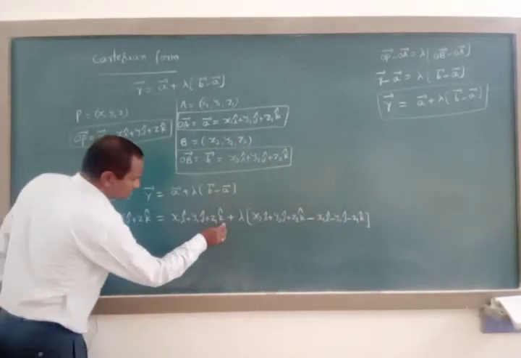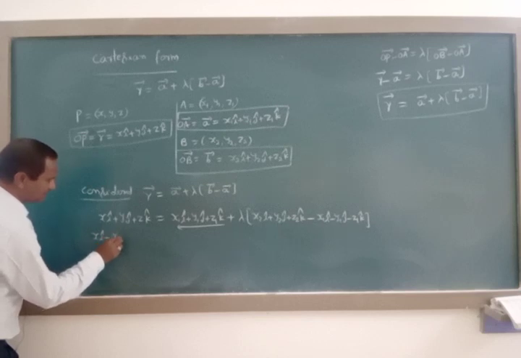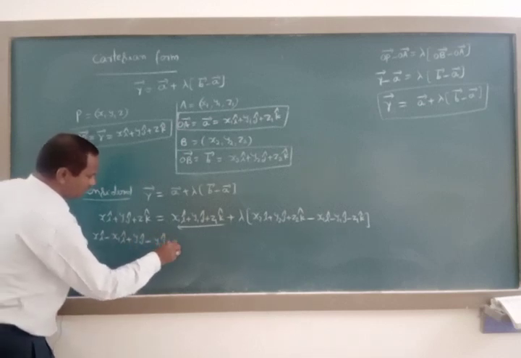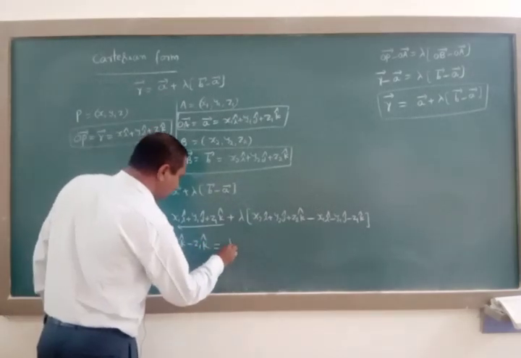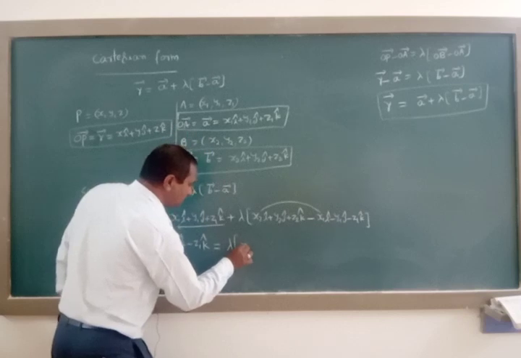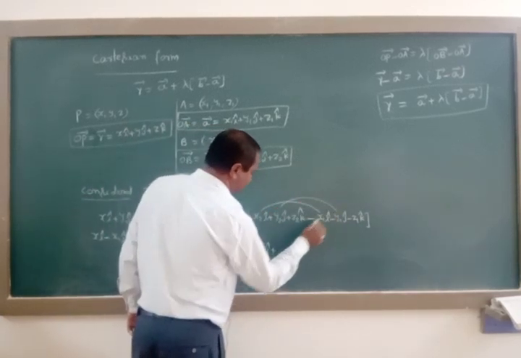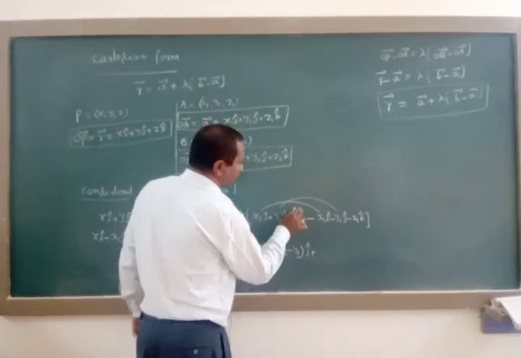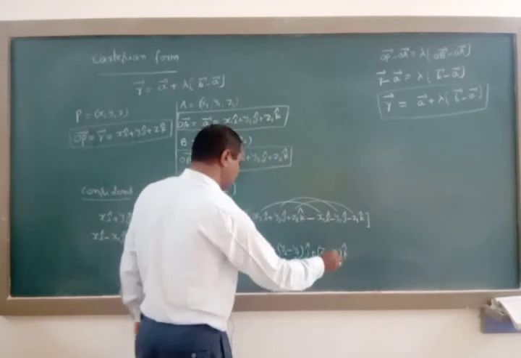Send all these to this side: x i cap minus x1 i cap, y j cap minus y1 j cap, z k cap minus z1 k cap is equal to lambda into, from these two take i cap common, then you will get (x2 minus x1) i cap plus, from these two take j cap common, (y2 minus y1) j cap plus, from these two take k cap common, (z2 minus z1) k cap. Close this bracket here.